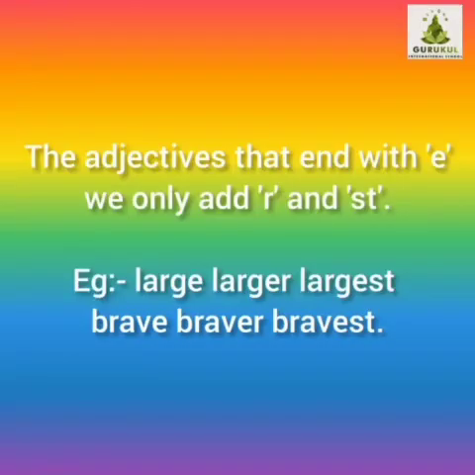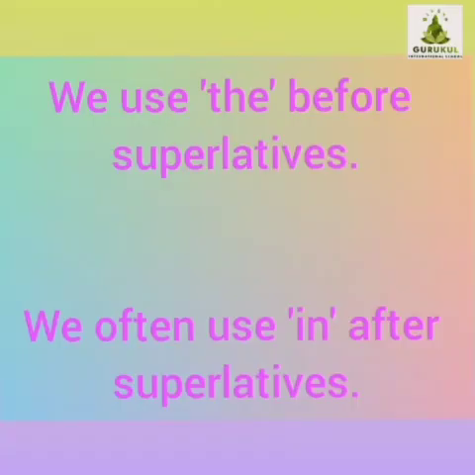The adjectives that end with e, we only add r and st. Example, large, larger, largest. Brave, braver, bravest. Here, large and brave are positive degree, larger and braver are comparative degree, and largest and bravest are superlative degree. Next, we use the before superlatives. We often use in after superlatives.